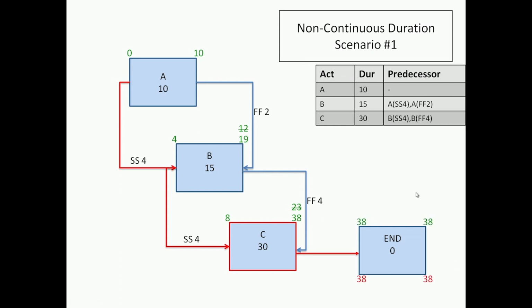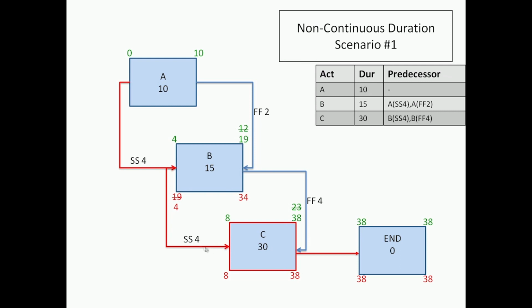Now on the backward pass, you can see we get to 38 as the late finish. Late start goes to 8, and when I take it back on the finish relationship, I get 34. That is 38 minus 4, 34. And if I went with 34 and 15, I would get 19.